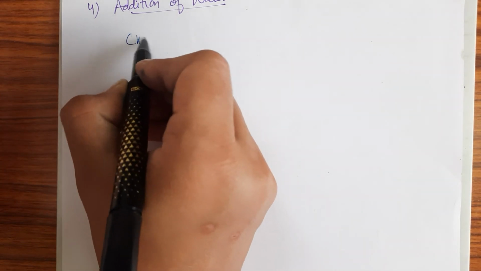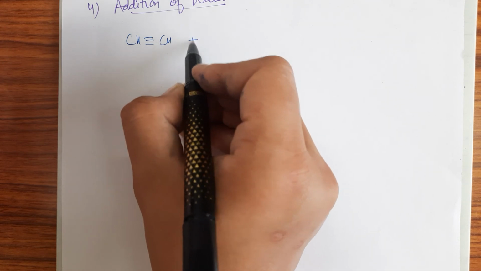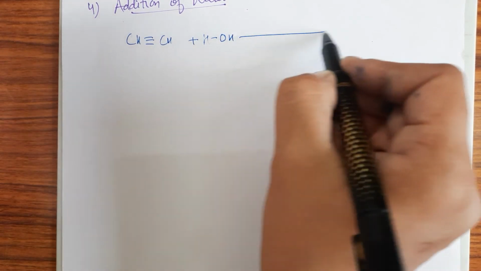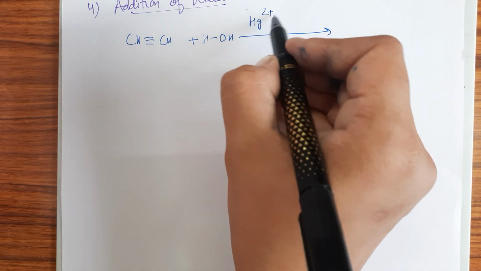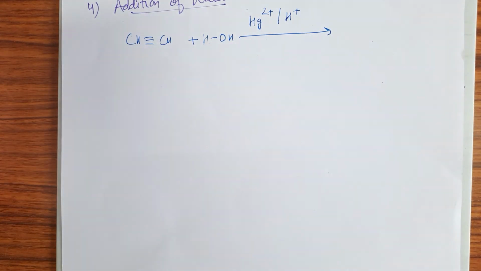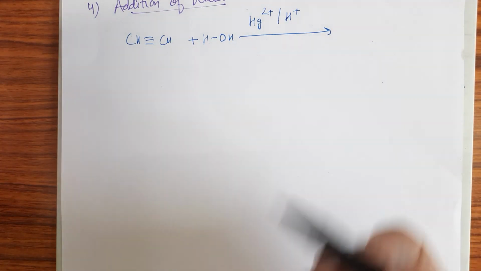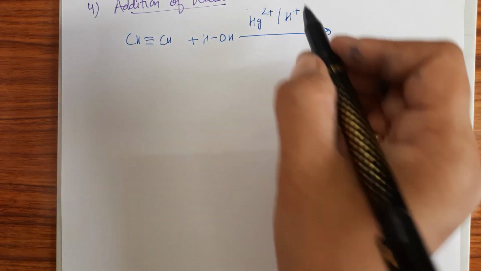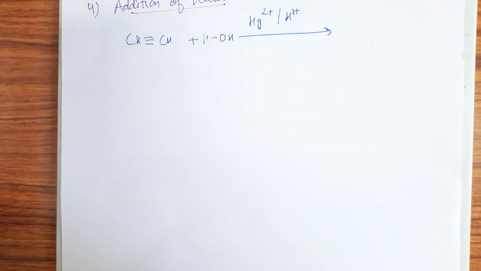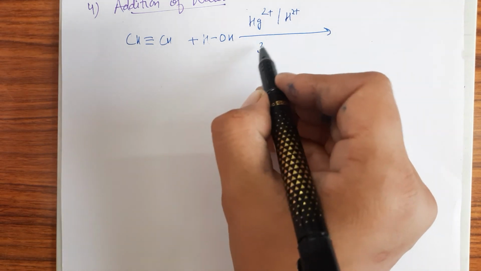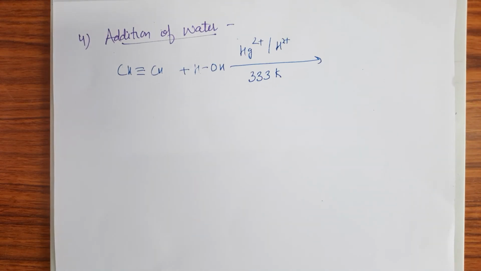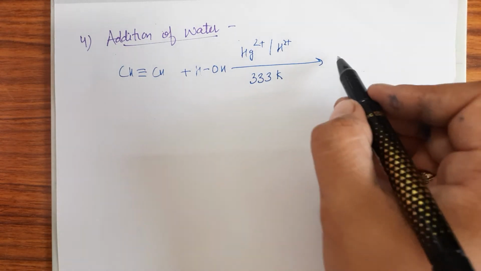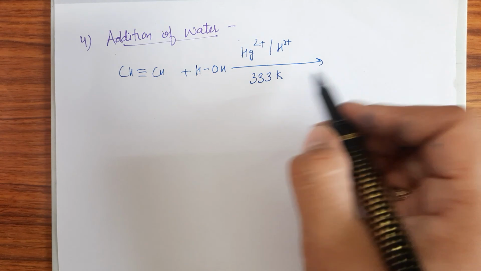So if we have CH≡CH, then addition of water takes place when we react it in the presence of mercuric sulfate. You can write HgSO4, H2SO4 also, right? And here we heat it at the temperature of 333 Kelvin. We just warm it. And now the reaction takes place.